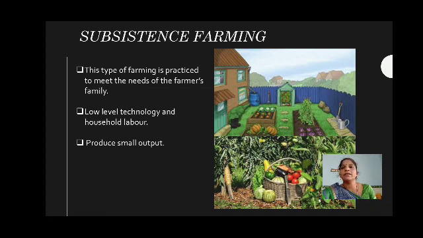Yeah, see the page number. Underline the sentences in your book. This type of farming is practiced to meet the needs of the farmer's family. Traditionally, low levels of technology and household labor are used to produce a small output. The output is very small only. Subsistence farming can be further classified into intensive and primitive subsistence.